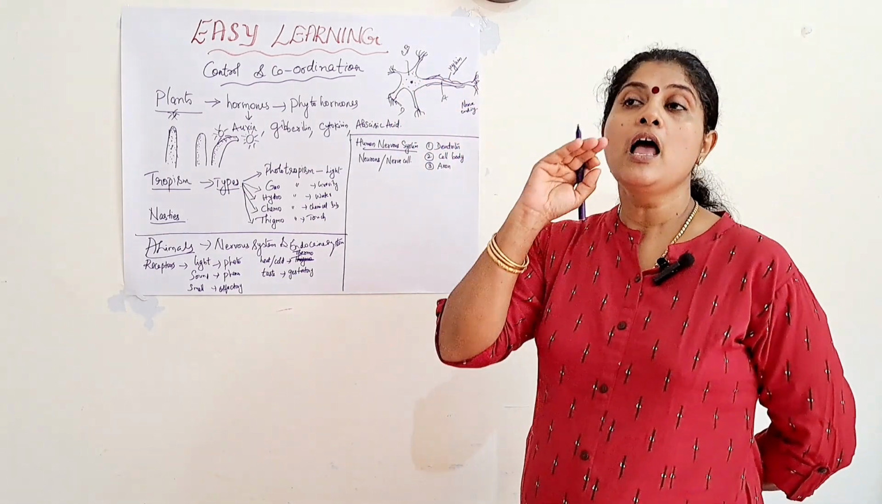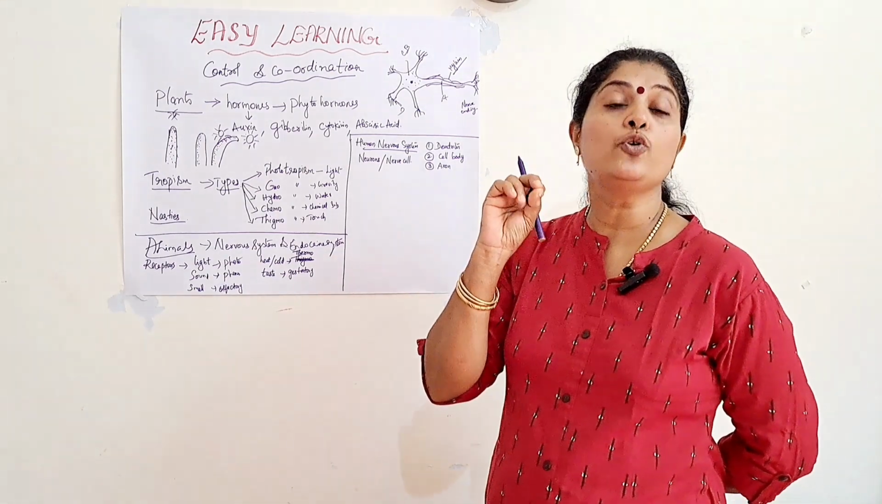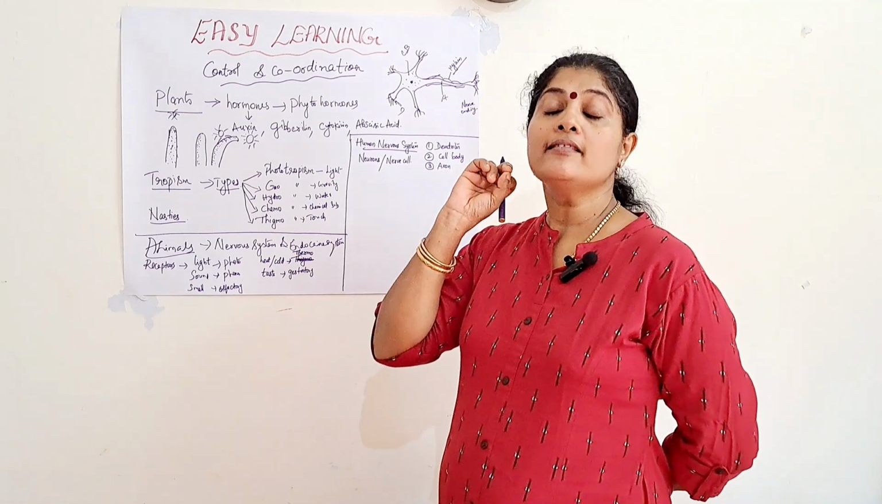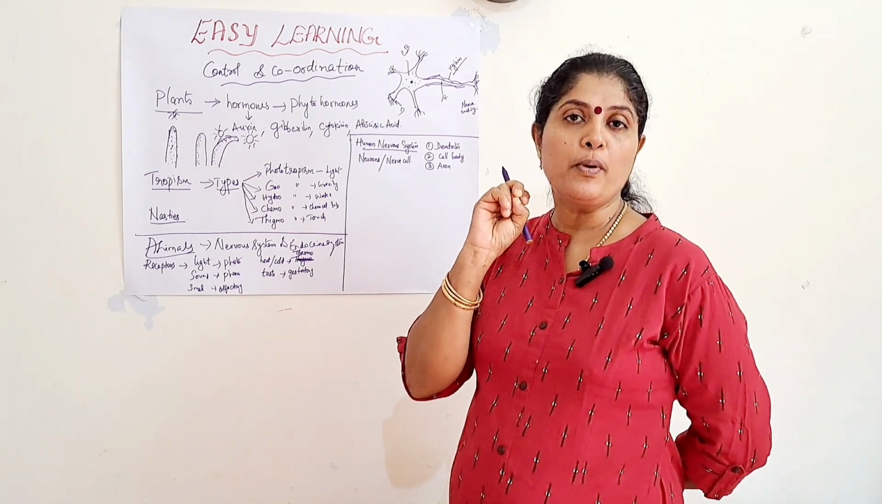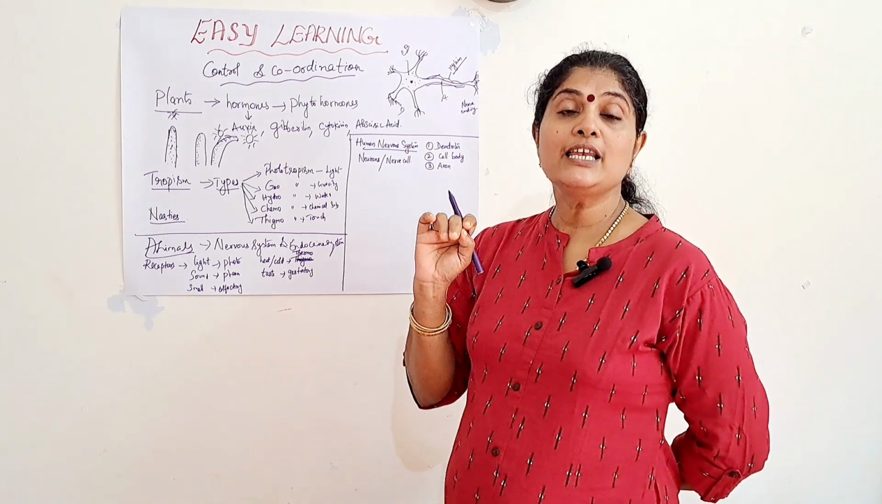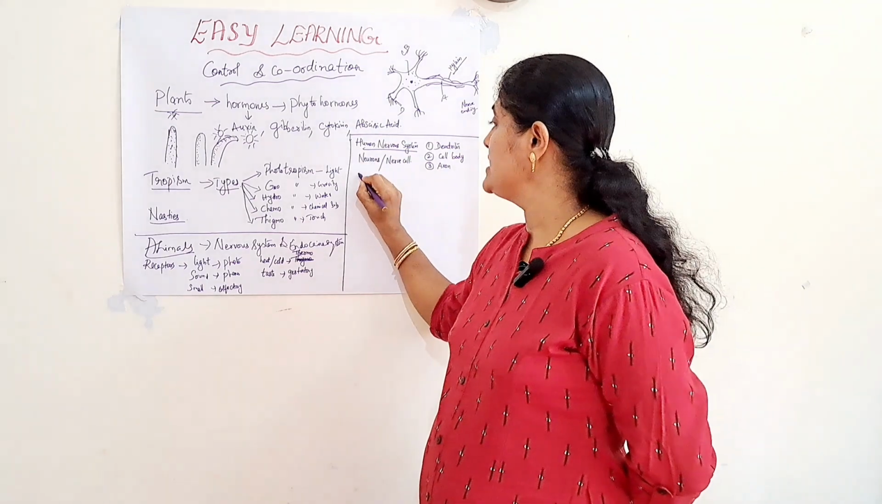But there is a small tiny, microscopic gap between two adjacent neurons. That small, minute, microscopic gap which is present between the two adjacent neurons is known as the synapse.